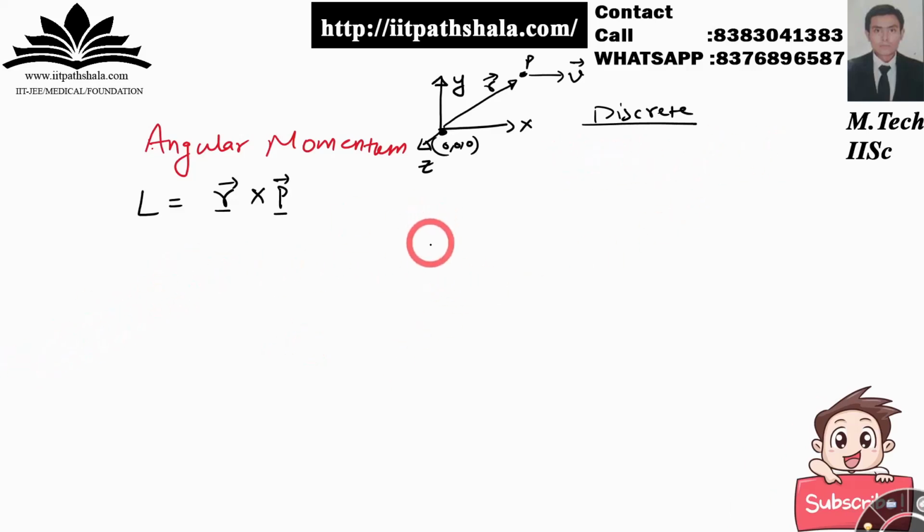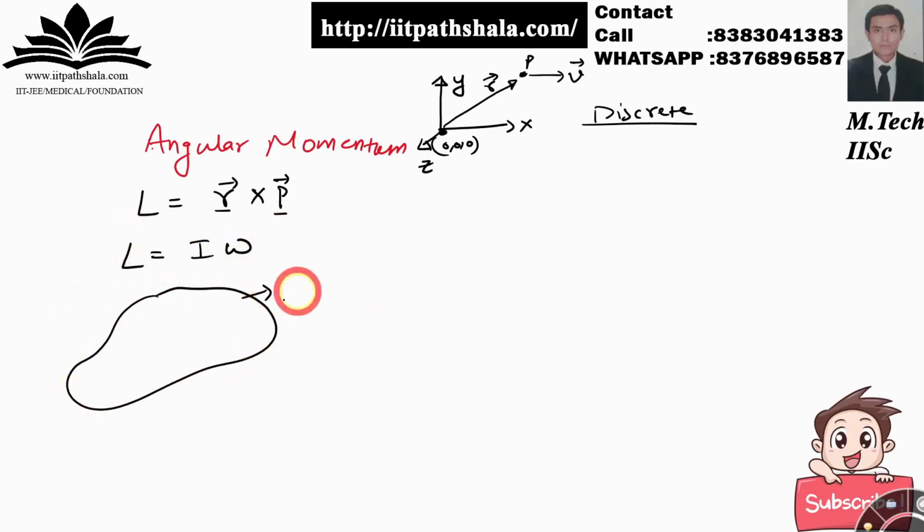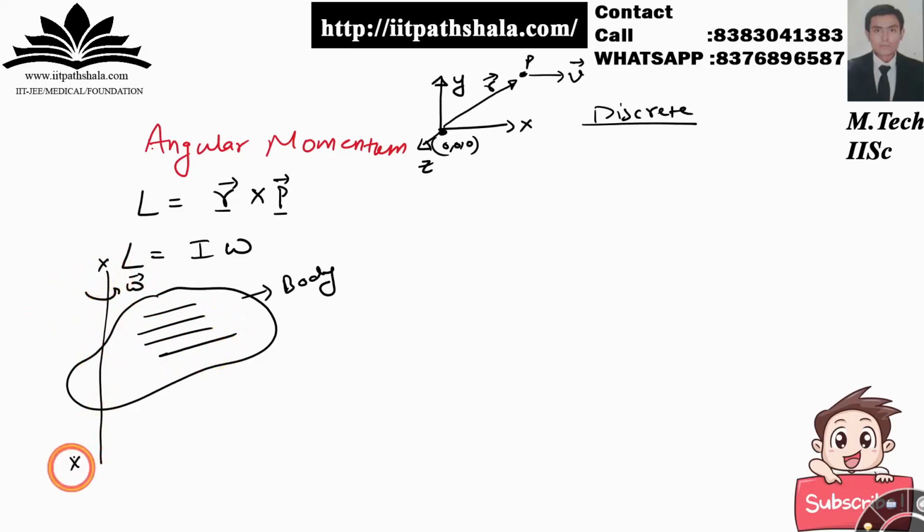So what I'm going to do over here is twist the particular formula, because from the mechanics point of view I know that for a rigid body L will be equal to I into omega. I is the moment of inertia about the axis I am considering, and omega is the angular velocity about which this body is rotating about this axis xx dash.